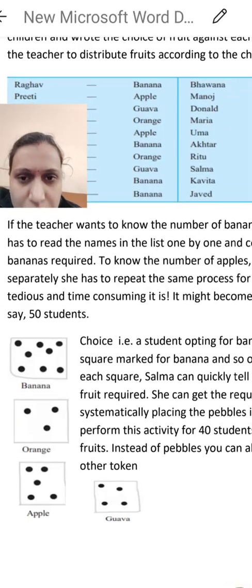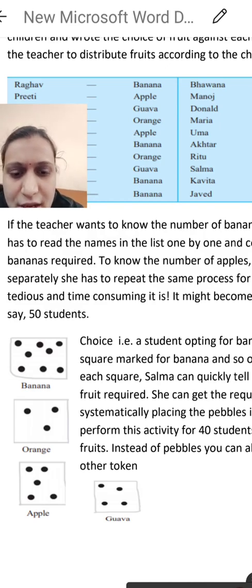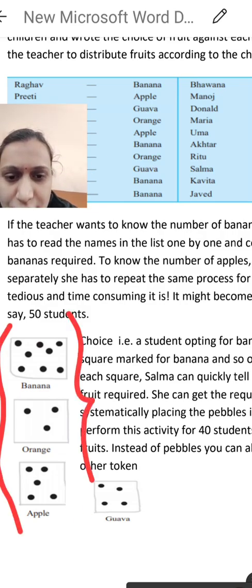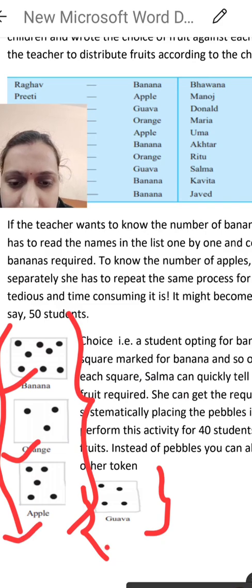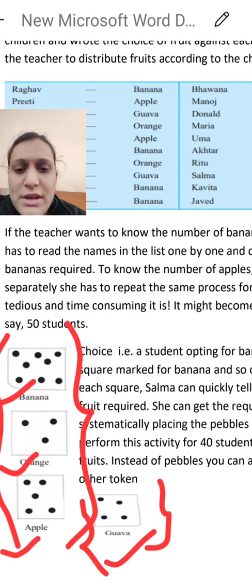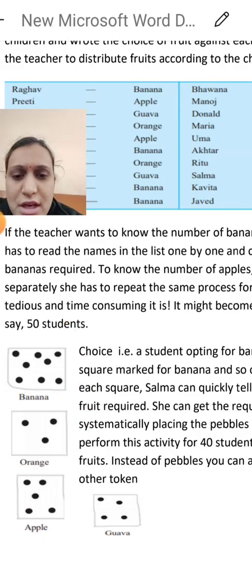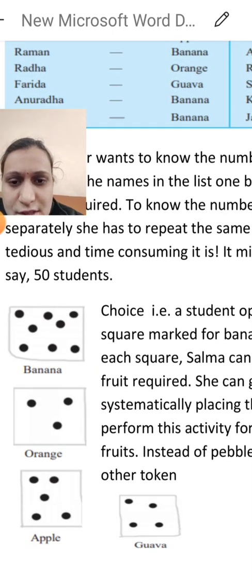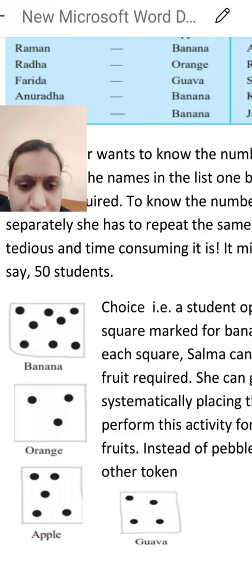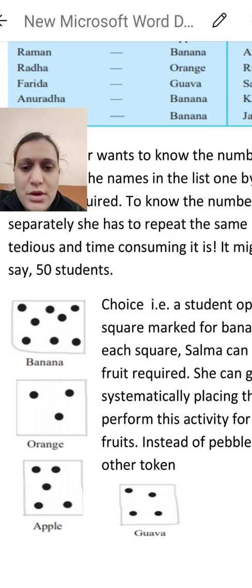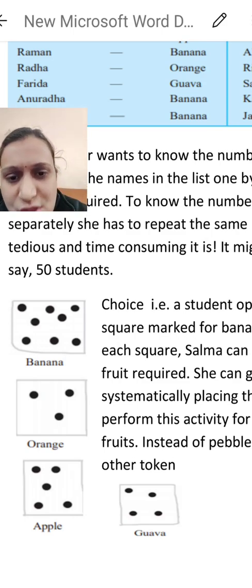So here you can find one activity. One student has given an idea to her teacher: let us make squares like this. You can find here different squares. On those squares different fruit names are given: banana, orange, then apple. Now it is easy to find out how many students need banana. Suppose the first square is banana; if a student needs banana, they have to take one pebble, means a small stone, and keep that stone on banana.